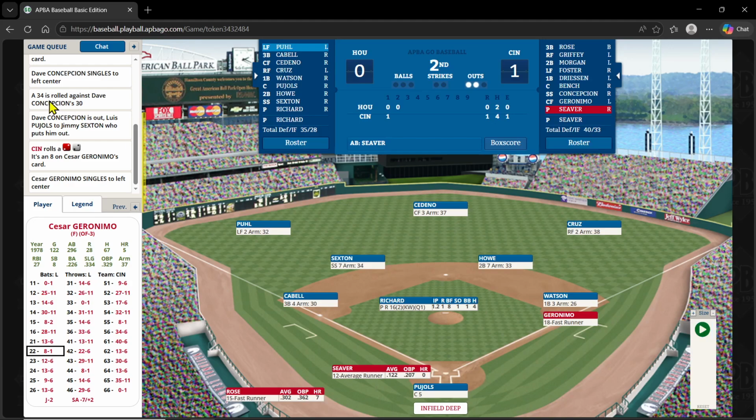We had 30 chances. We rolled 34 chances. So here's an 8 and a base hit for Geronimo. So that stealing looms large there. Could have scored the run if he was safe. 2 out now for Seaver with Geronimo on.